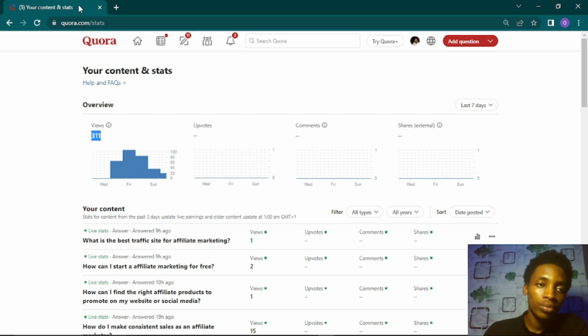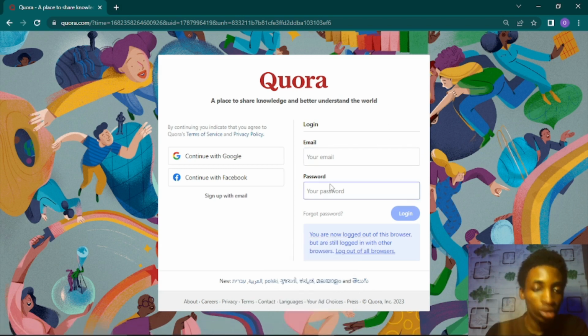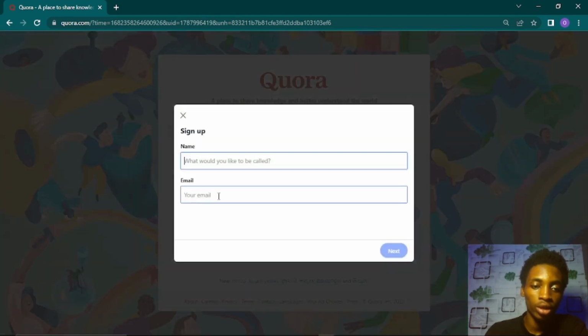So the first thing we want to do is create a Quora account, and this is how we'll go about it. If you are new to Quora, you just head over to Quora.com. The link will be in the description below, and then click on sign up with email, or you could continue with Google or continue with Facebook. If you click sign up with email, you just have to put in your name and your email address, and then you hit next, where it's going to tell you to choose a category and some other stuff, where you are going to see create. And when you're done with that, your account will be created.